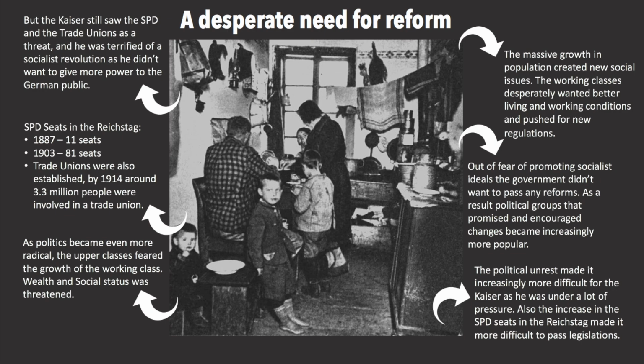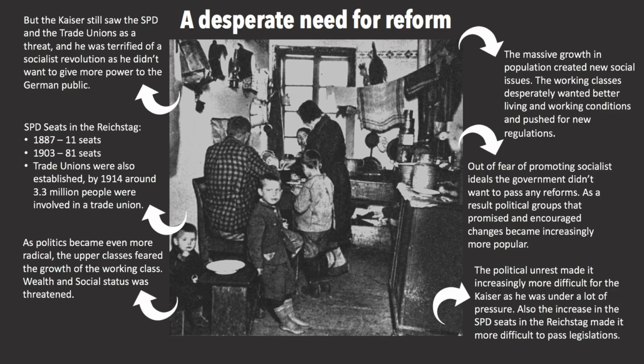The massive growth in population created new social issues. The working classes desperately wanted better living and working conditions and pushed for new regulations. Out of fear of promoting socialist ideas, the government didn't want to pass any reforms. As a result, political groups that promised and encouraged changes became increasingly more popular. The SPD seats in the Reichstag increased too. In 1887 there were only 11 seats, but by 1903 there were 81 seats.